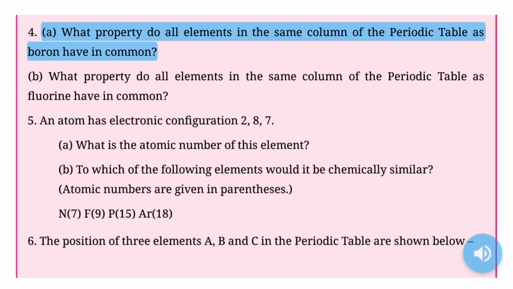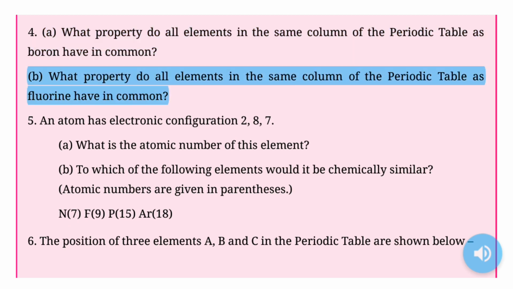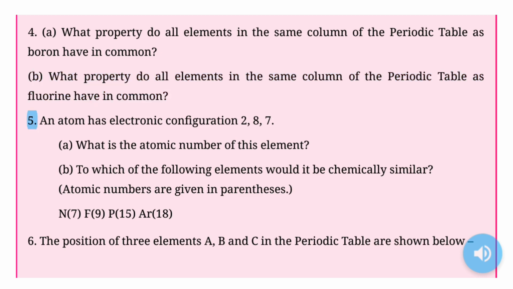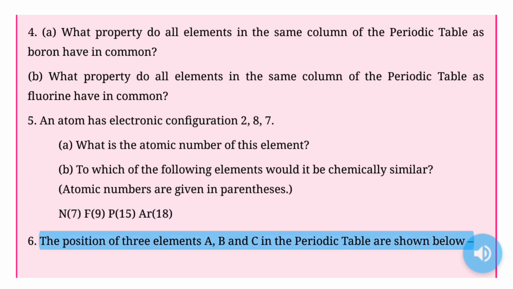4. A. What property do all elements in the same column of the periodic table as boron have in common? B. What property do all elements in the same column of the periodic table as fluorine have in common? 5. An atom has electronic configuration 2, 8, 7. A. What is the atomic number of this element? B. To which of the following elements would it be chemically similar? Atomic numbers are given in parentheses. N(7), F(9), P(15), Ar(18).